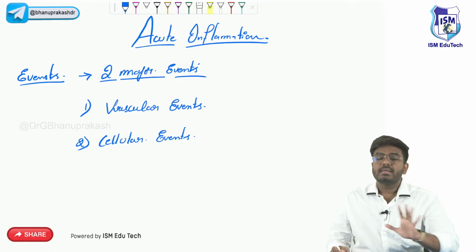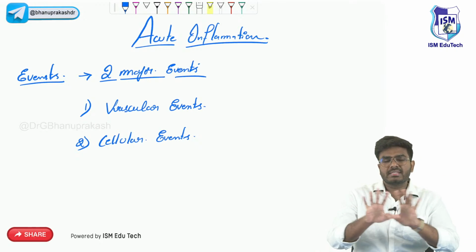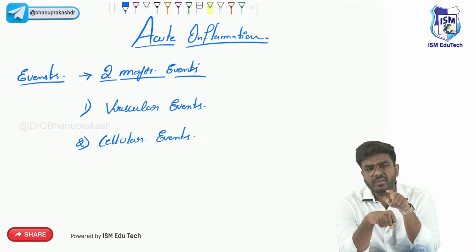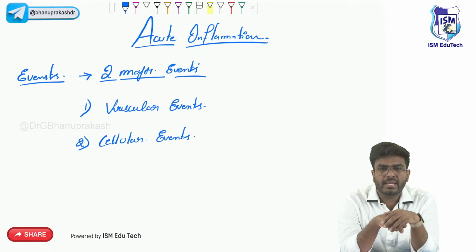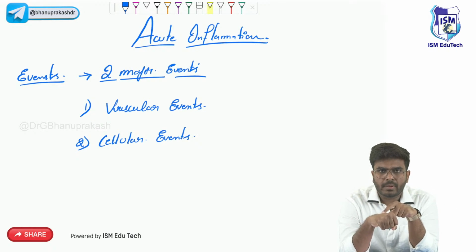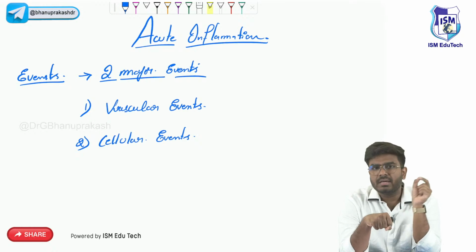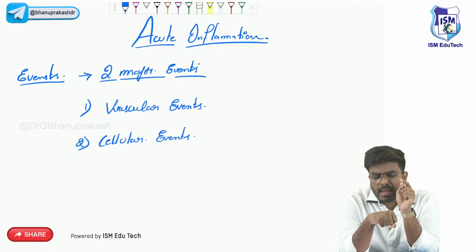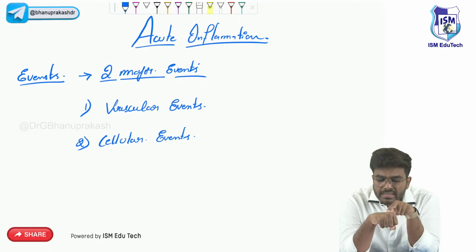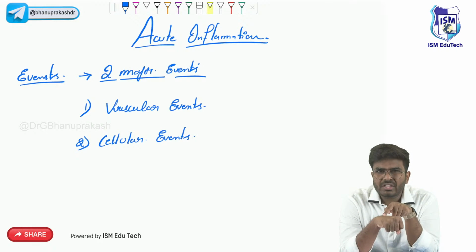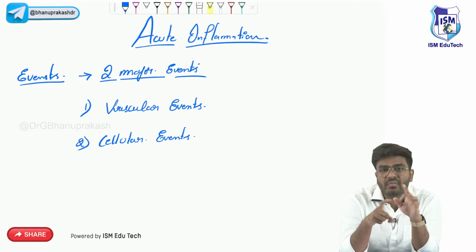So what does that mean? Let's take a scenario something like this. Now I have some infection which is happening in this area. In my hand, some infection is happening. Some bacteria, might be Staphylococcus aureus or Staph epidermidis, have gone into my tissue. So immediately my tissue is getting injured by that bacteria. My tissue is now responding in the form of acute inflammation.